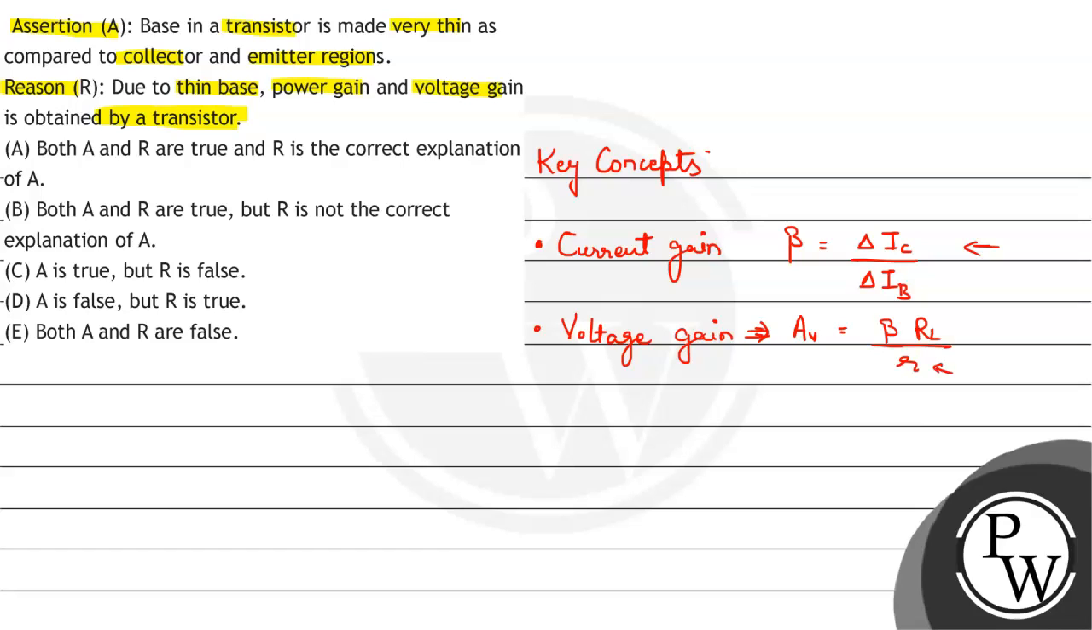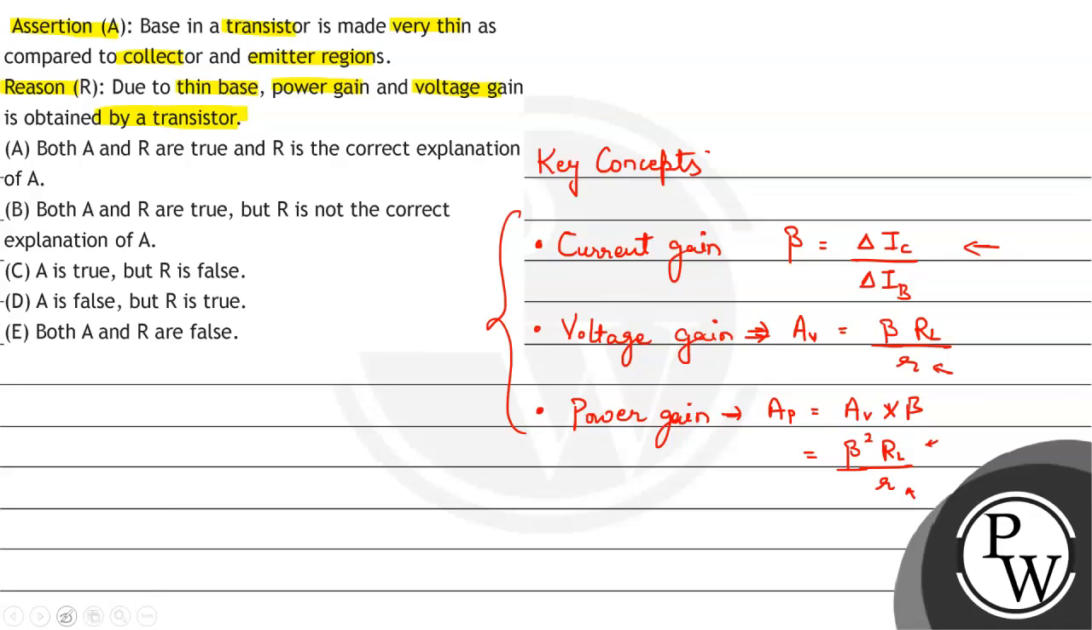Okay. Now the third key concept behind this question is power gain. It is denoted by AP and is given by voltage gain into beta. Hence it can also be written as beta square into RL upon small r, where RL and small r have usual meanings. Now, considering these three key concepts, let us jump right into our solution.